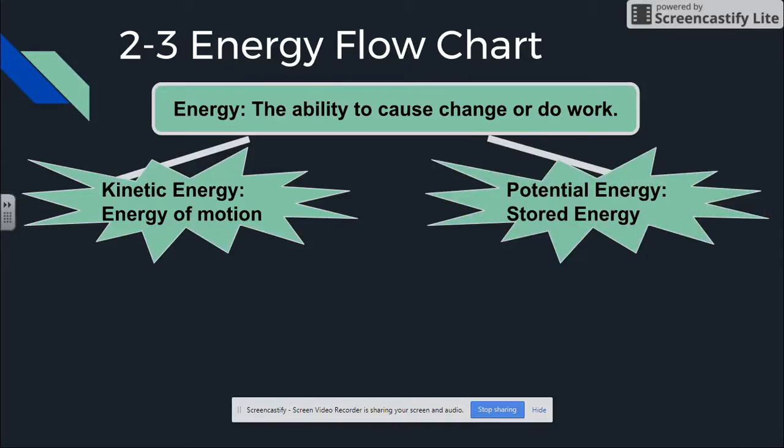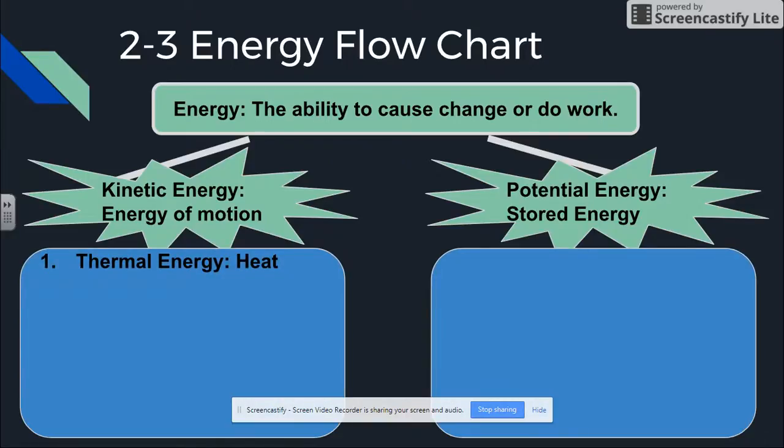So we are going to make a flow chart. Today, we're only going to talk about these two, and we can break all of our energies up into either kinetic or potential energy. There are going to be 10 that we talk about this year. We're only going to add one to our flow chart today. So underneath kinetic energy, go ahead and add our very first one we're going to talk about, which is thermal energy or heat.